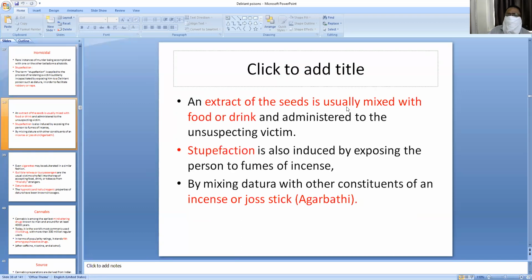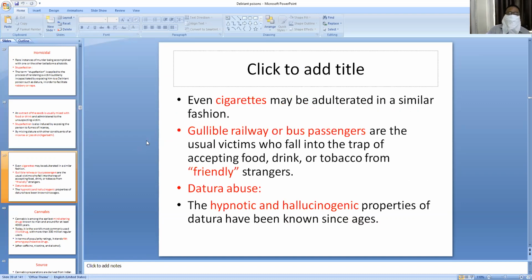The extract of the seeds is usually mixed with the food and drink administered to the unsuspecting victim. So this is how to stupefy: by mixing Datura seeds powder with constituents of an incense or agarbatti. The victim can be stupefied by inhaling the incense of the powder of Datura seeds. Even cigarettes may be adulterated in a similar fashion.